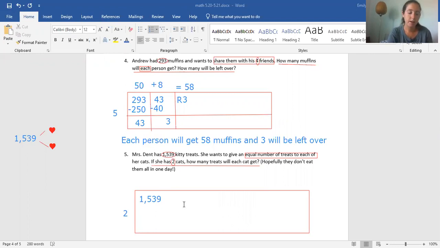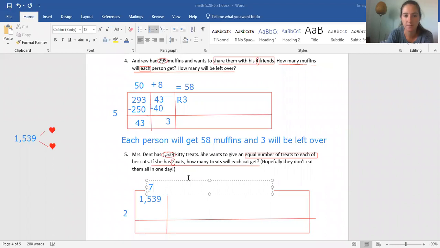And let's see. So we have what times 2? I'm going to look at the first 2 numbers. So what times 2 is close to 15? That's always an easy way to do it, in my opinion. 2 times 7 is 14.